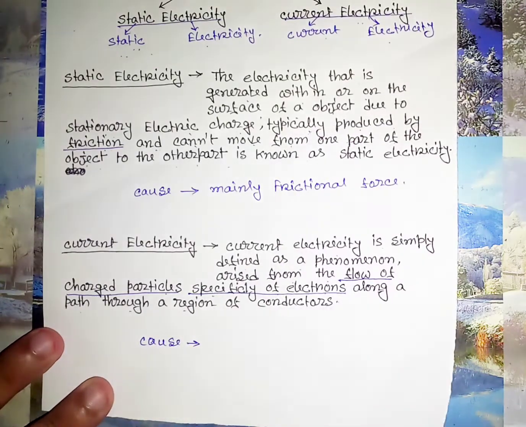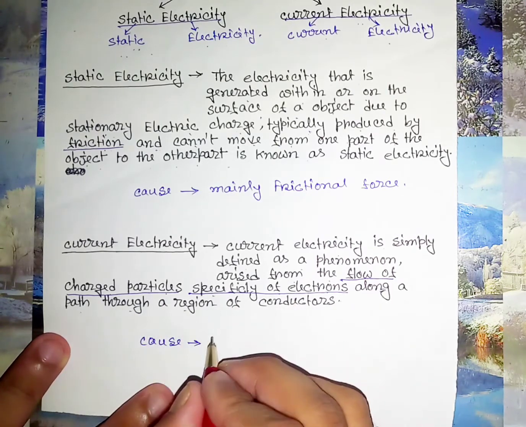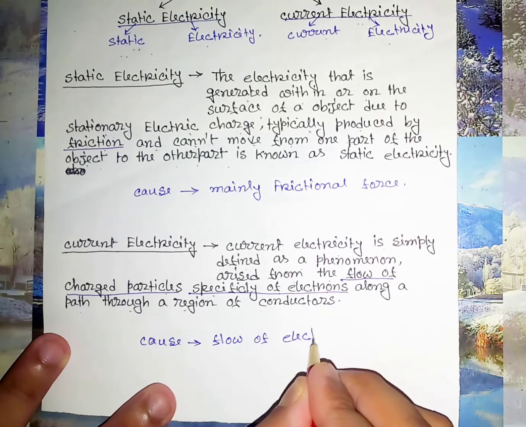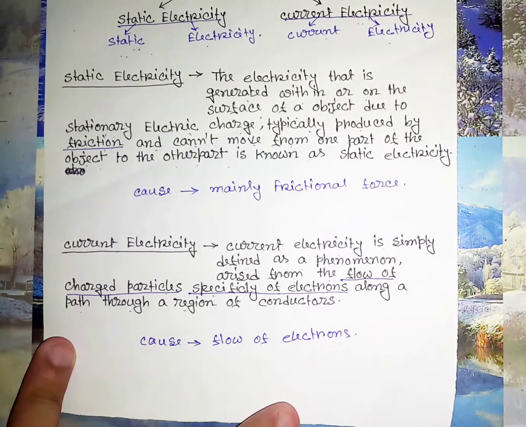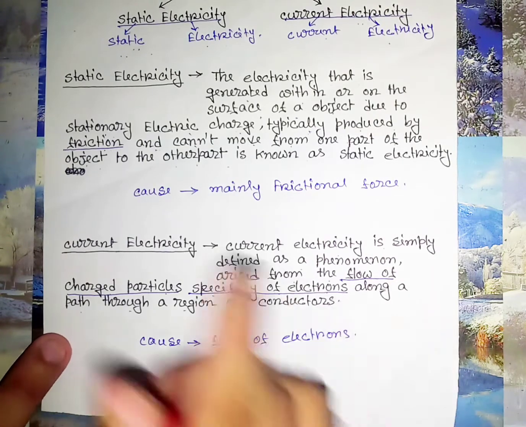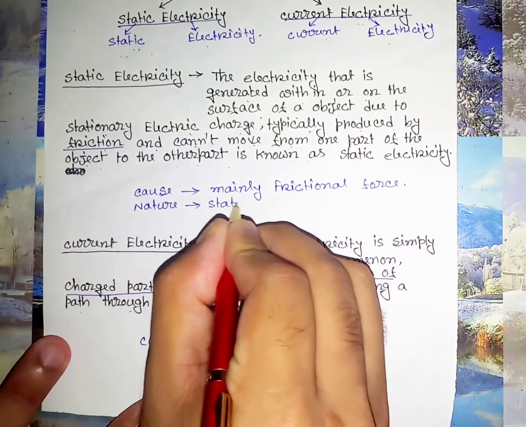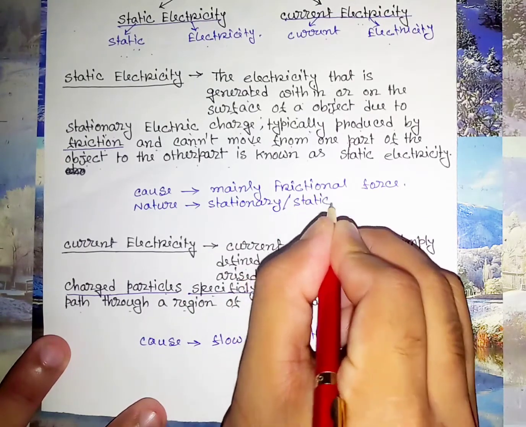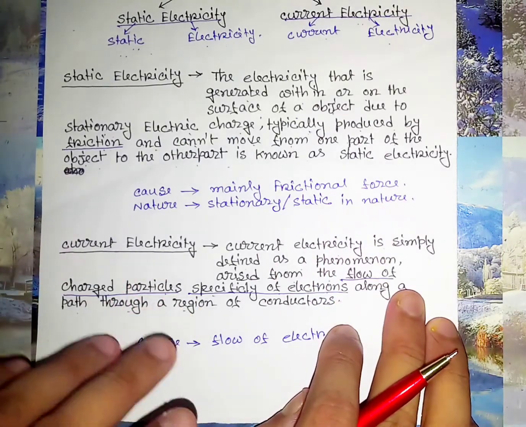The main cause of current electricity is the flow of charged particles, specifically electrons. That means the main cause is flow of electrons. And what is the nature of static electricity? It is stationary or static in nature. That means it can't move from one part to another.